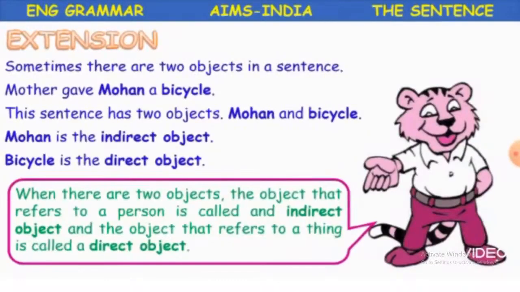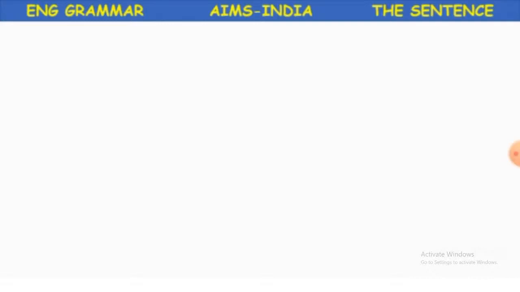In a sentence we'll have a subject, object and verb, and we also have a predicate, and sometimes in the same sentence we may have two objects, one an indirect object which refers to a person, and the other, if it is a thing, a direct object. Okay, clear, children? Then that's all for today. Take care.